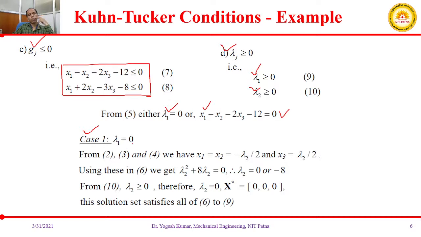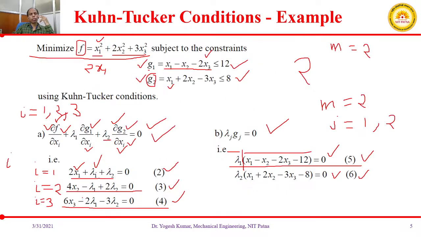If you put lambda 1 equal to 0 in equation number 2, 3 and 4, and you solve these three equations, you can get the value of x1, x2 and x3 in terms of lambda 2.